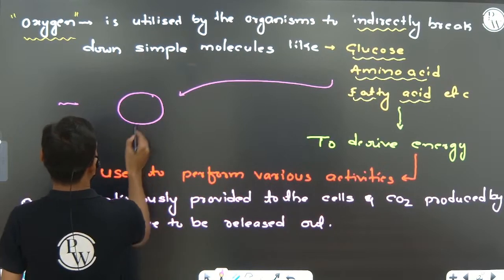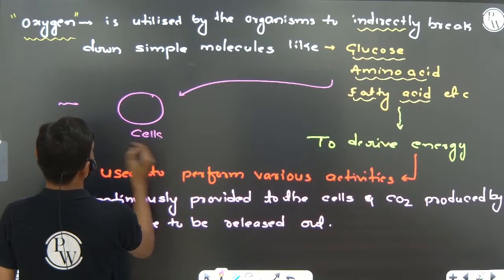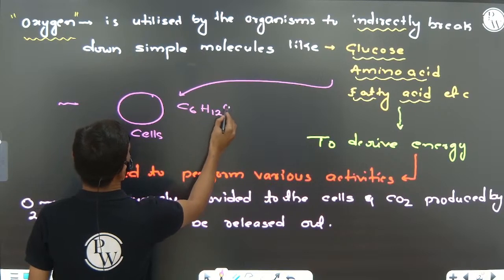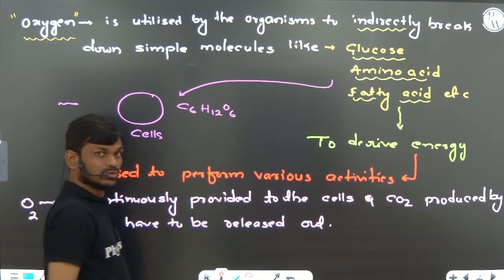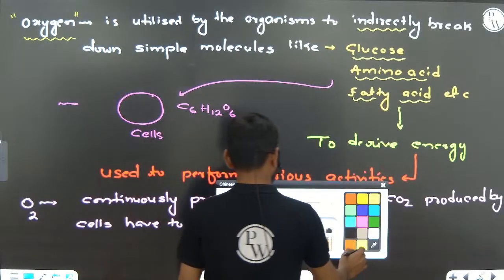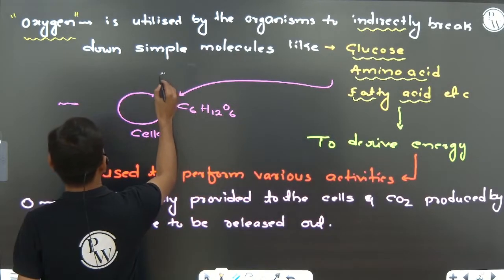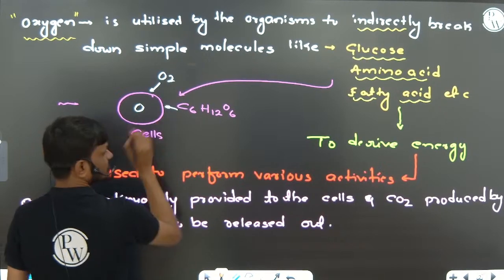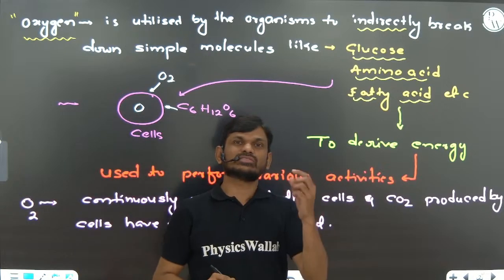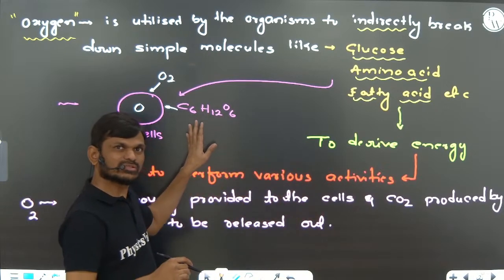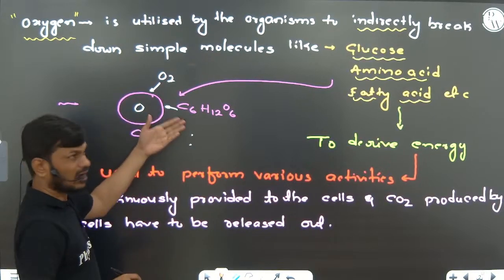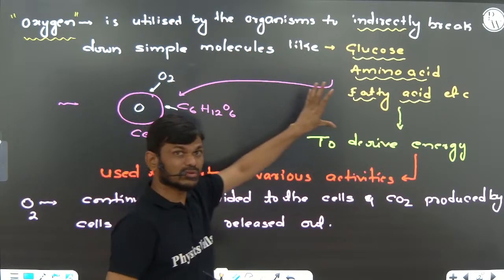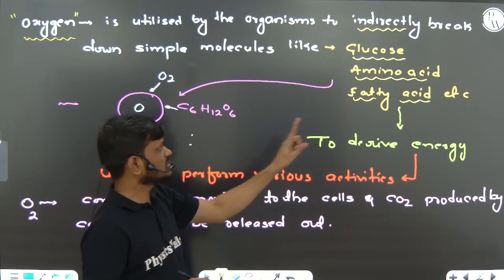For example, C6H12O6 is glucose. Along with the circulation, the cell is also receiving oxygen, so oxygen indirectly helps the organism break down simple molecules like glucose, amino acids and fatty acids.